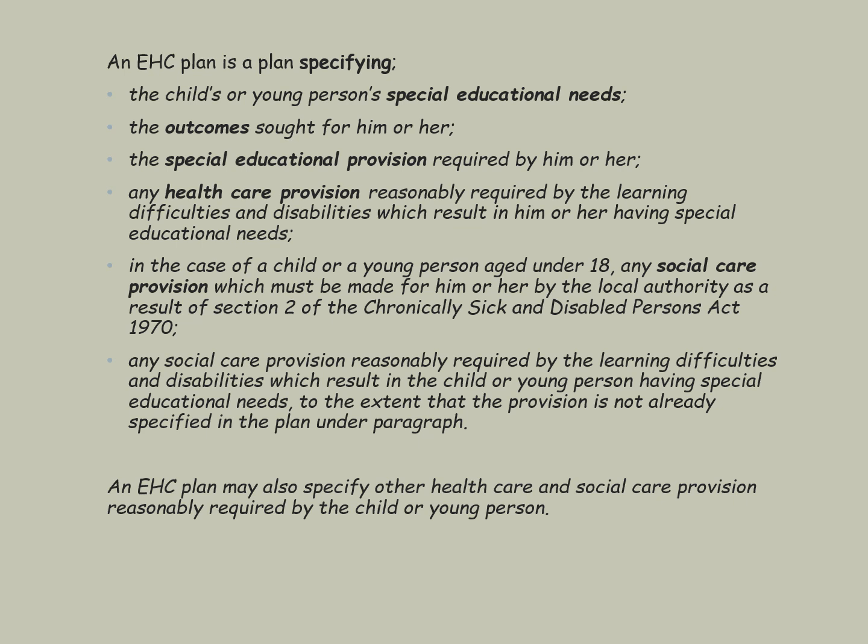In the case of a child or young person who's aged under 18, any social care provision which must be made for him or her by the local authority as a result of Section 2 of the Chronically Sick and Disabled Persons Act. Any social care provision which is reasonably required by the learning difficulties and disabilities which result in the child or young person having special educational needs, to the extent that the provision is not already specified in the plan. An EHC plan may also specify other healthcare and social care provision that's reasonably required by the child or the young person.